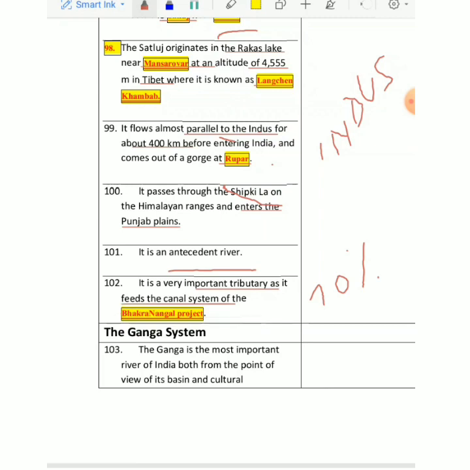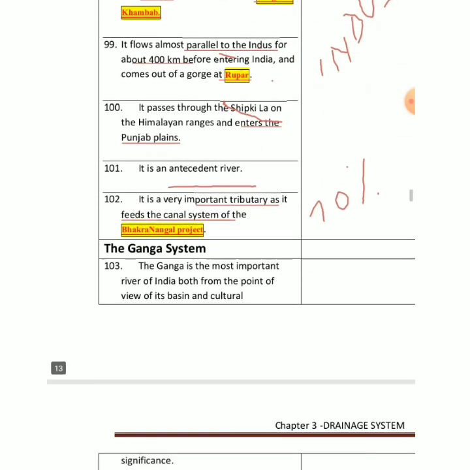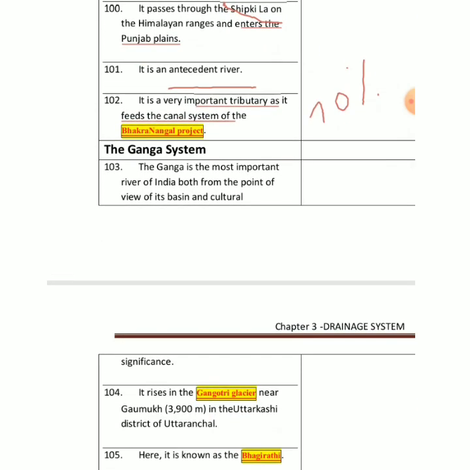So mainly in competition exams they also ask which dam, which project has been constructed on river Satluj. So your answer automatically will be Bhakra Nangal project. So this I told you about Indus. Now we'll take up a very important river for India, that is the Ganga system.